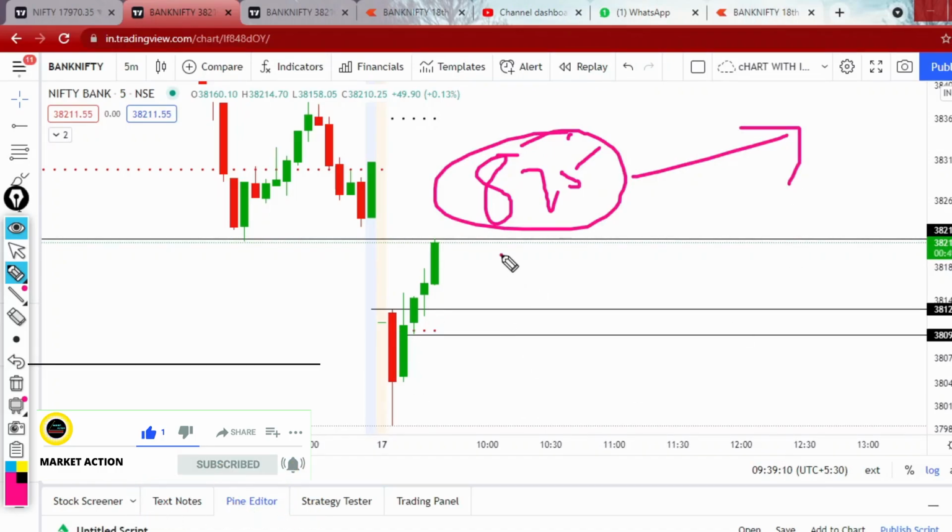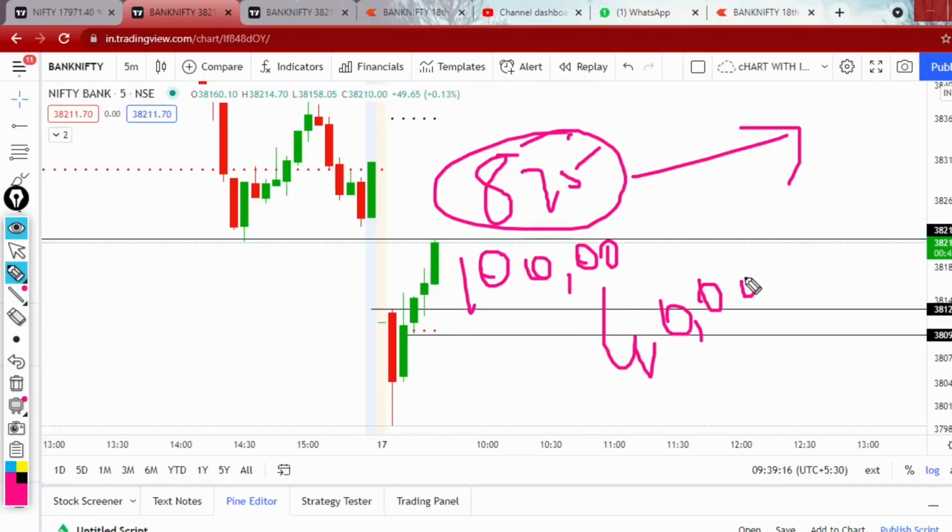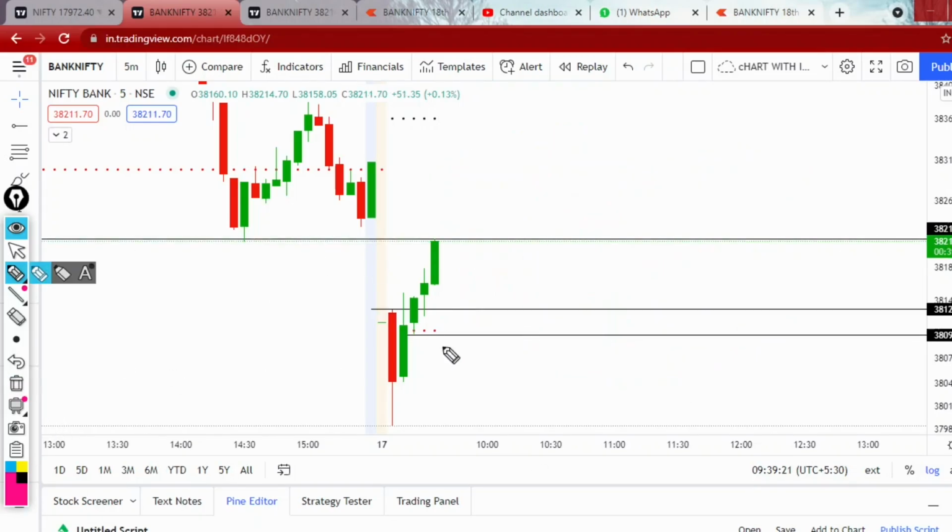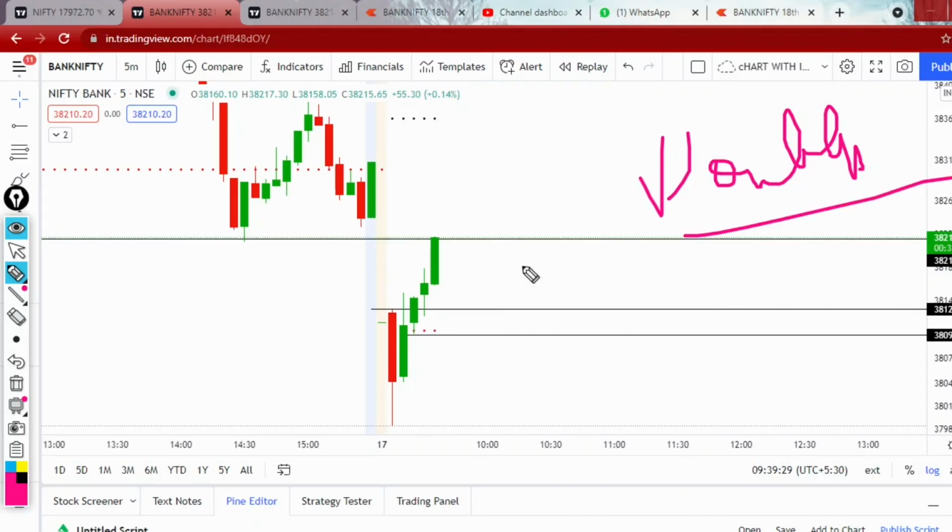Why? They saw the screenshot of big players who are making 1 lakh rupees, 2 lakh rupees, 40,000 rupees. But they don't look at the quantity or the lot size they took. So as an option buyer, you should be happy with small profits also. You should not wait for double my money or a quick rich scheme and all, right? So for one lot, you made 875 rupees.